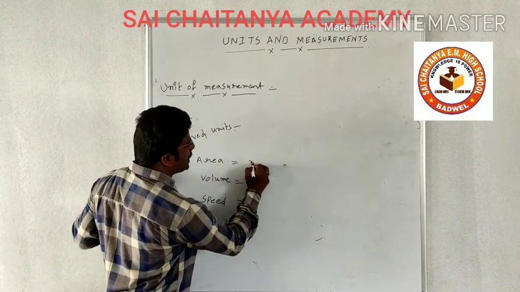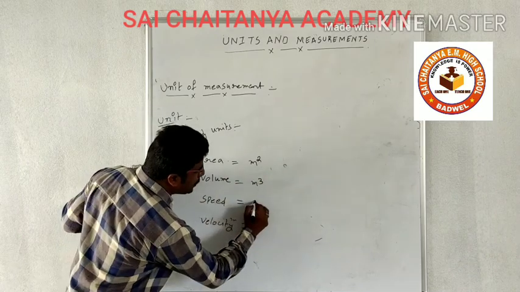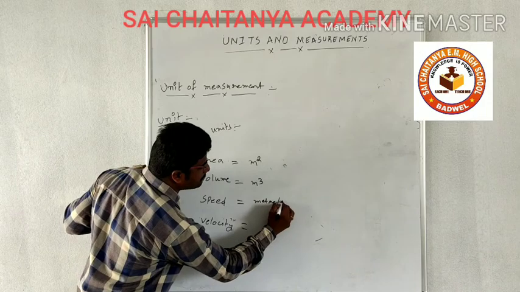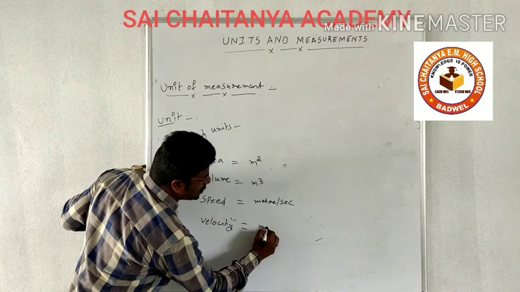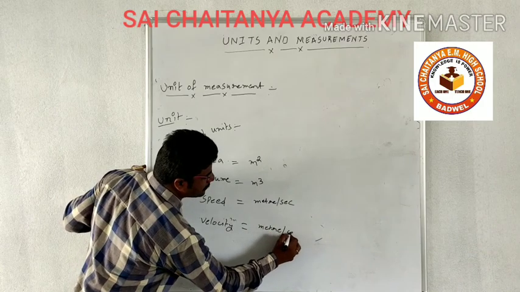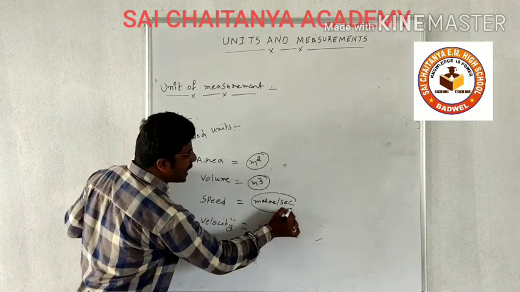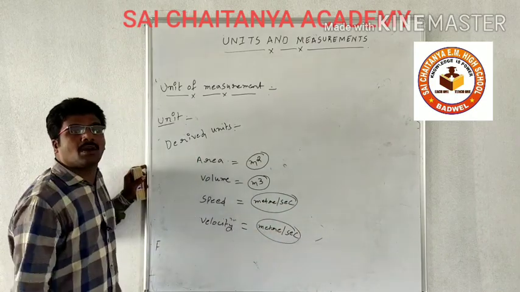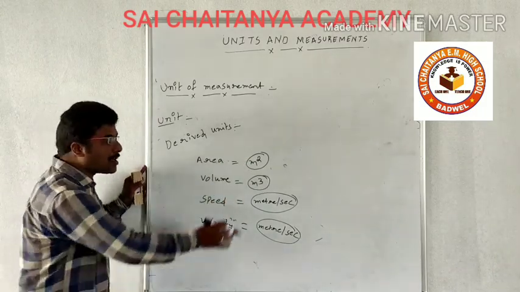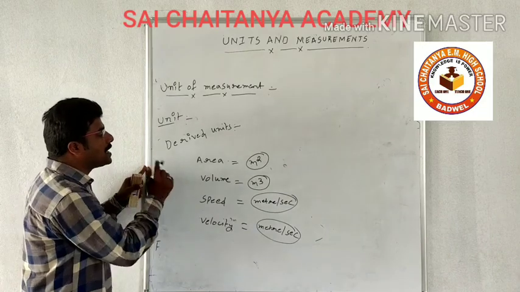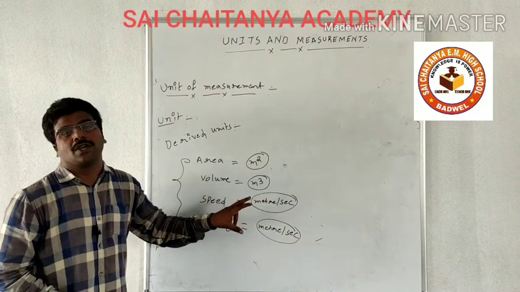So, area, meter square; volume, meter cube; speed, meter per second. In the same way, velocity has the same unit, meter per second. These units are known as derived units because they are used to represent the derived physical quantities.